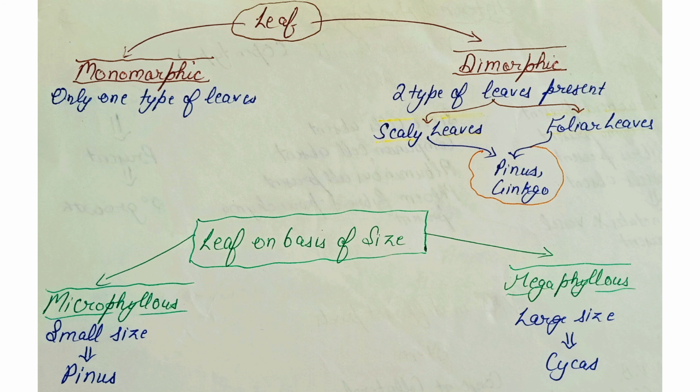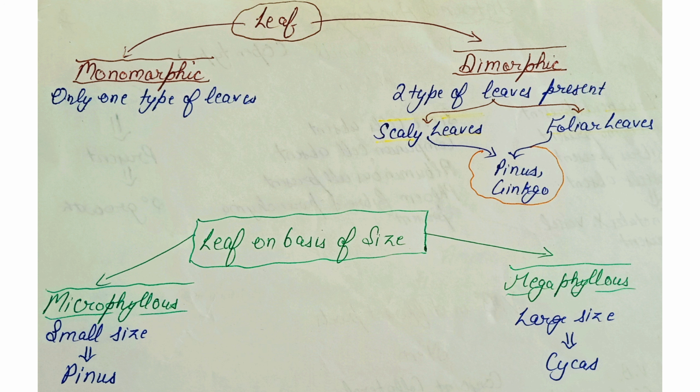So on the basis of the presence and absence of the long and dwarf shoot, leaves may be monomorphic and dimorphic. Monomorphic means only one type of leaves are present, and in dimorphic two types of leaves are present. First is scaly leaves and second is foliar leaves. Dimorphic leaves are seen in Pinus and Ginkgo.